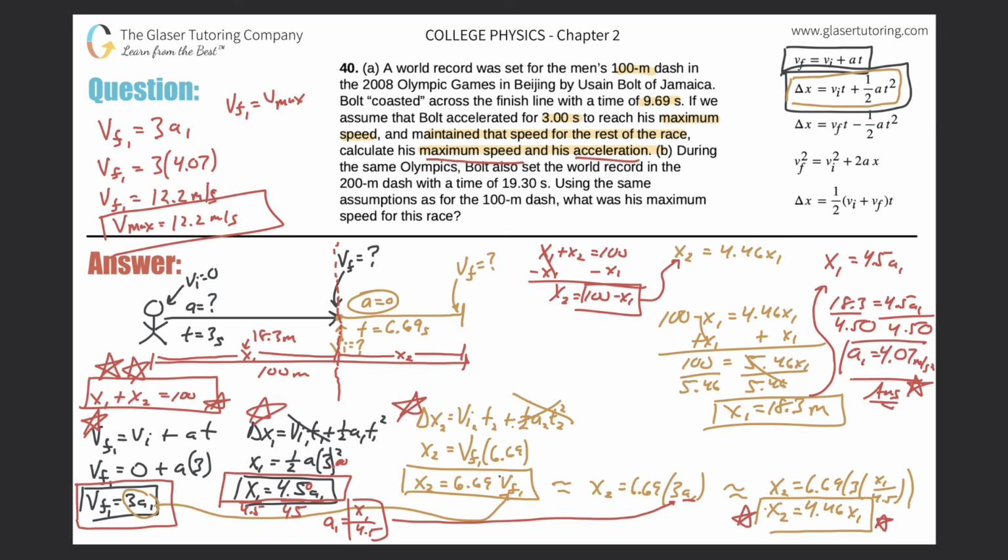Then start plugging stuff in just like I did, and you will arrive at your answer. I promise. I realize I left the box out there. But in that particular problem, I believe he reached a maximum velocity of about 11.2. So check your work. You have the answer.